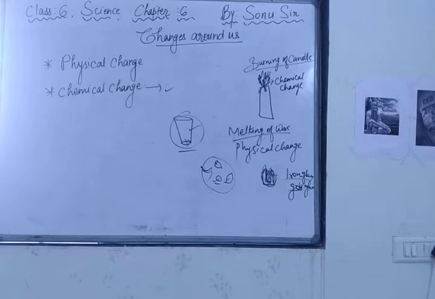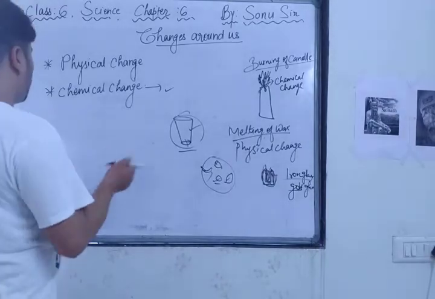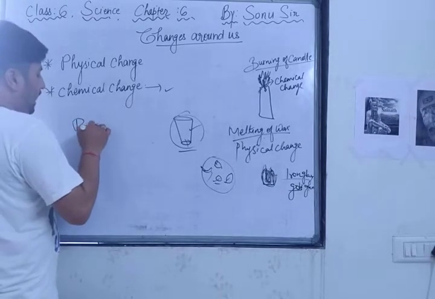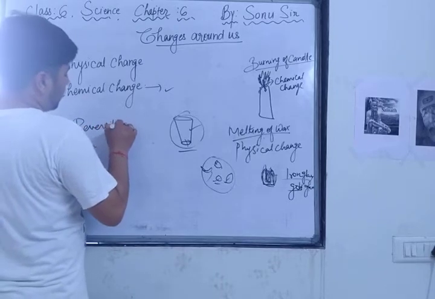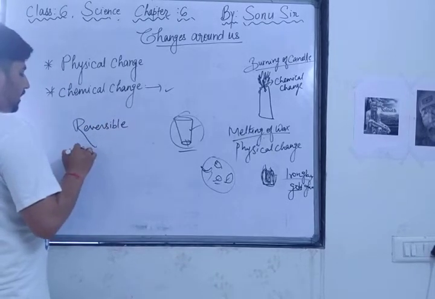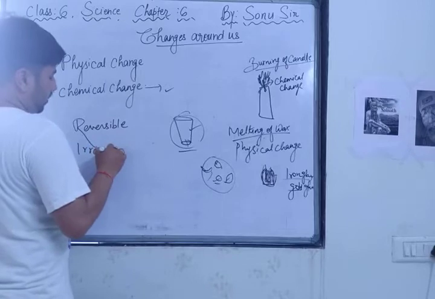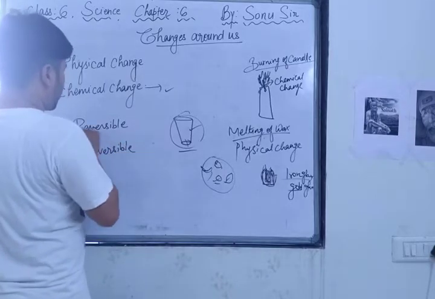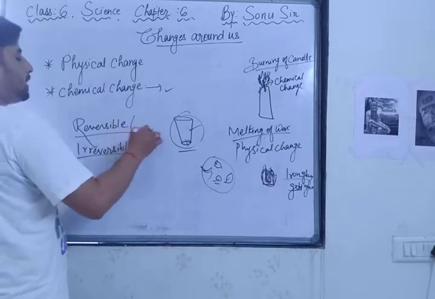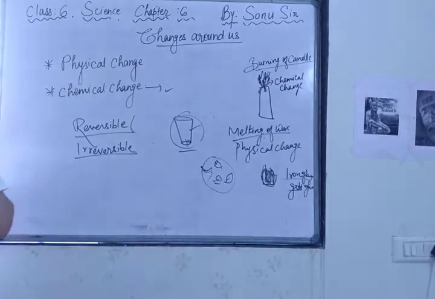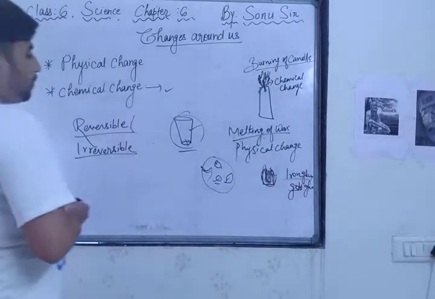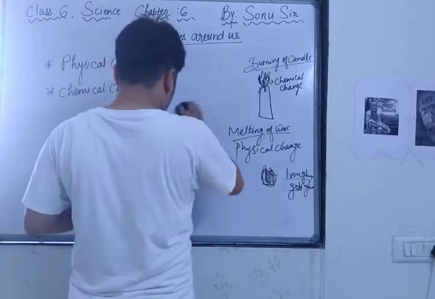Now two more things I have to teach you about: reversible and irreversible. What do you understand by reversible? Reversible means it comes back to its original position.